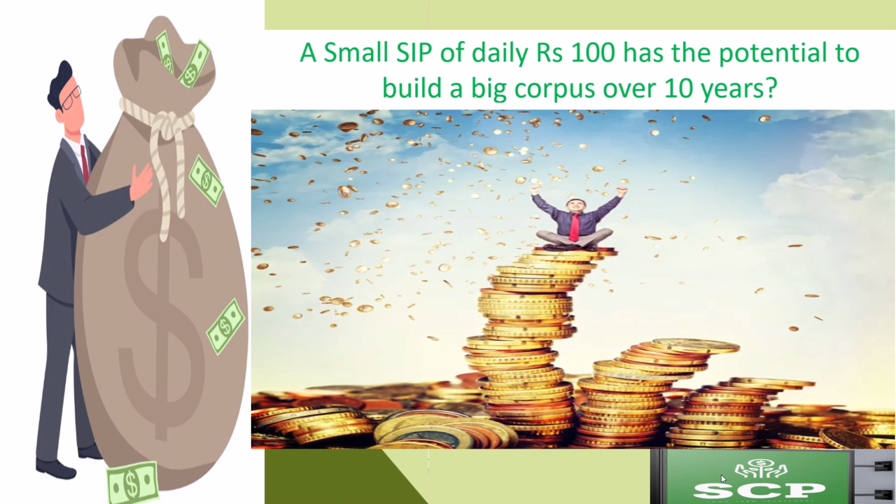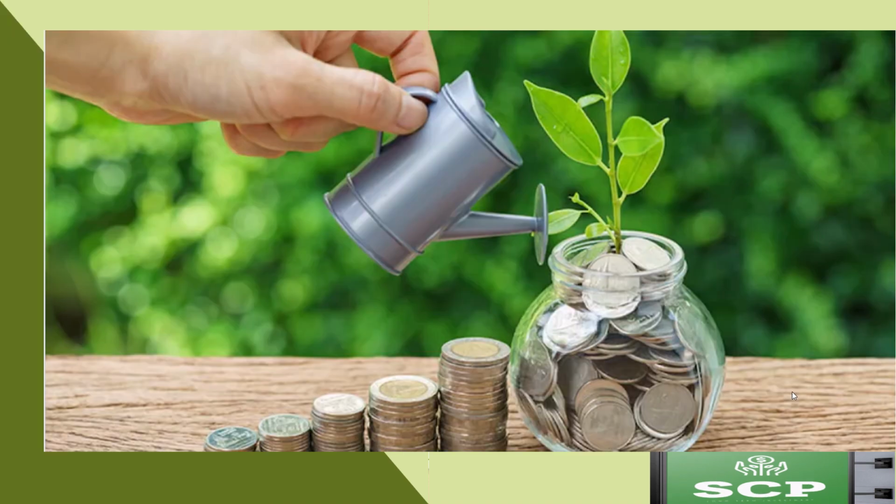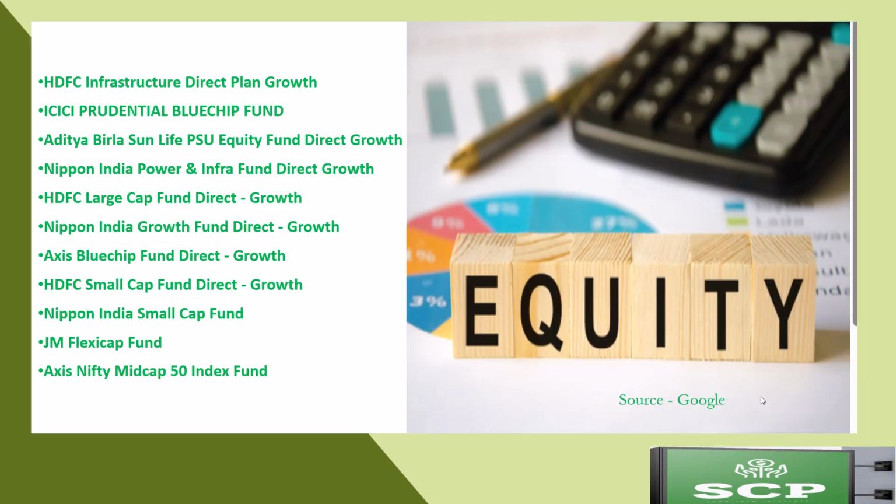Consider the scenario of investing rupees 100 daily in a mutual fund from 30th September 2010 to 30th April 2025. To understand the potential total corpus during this period, we will analyze the historical net asset value of randomly selected mutual funds. This analysis will provide insight into the accumulation of your investment over time.